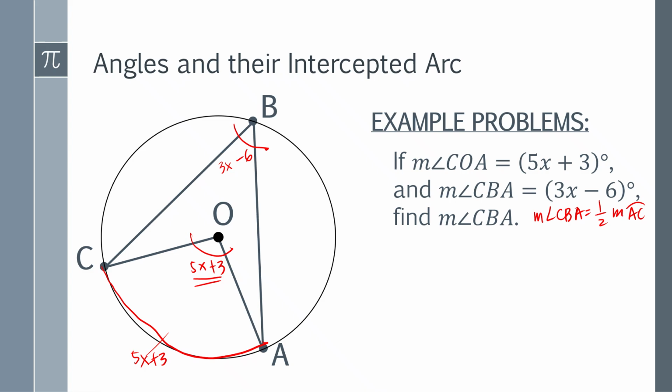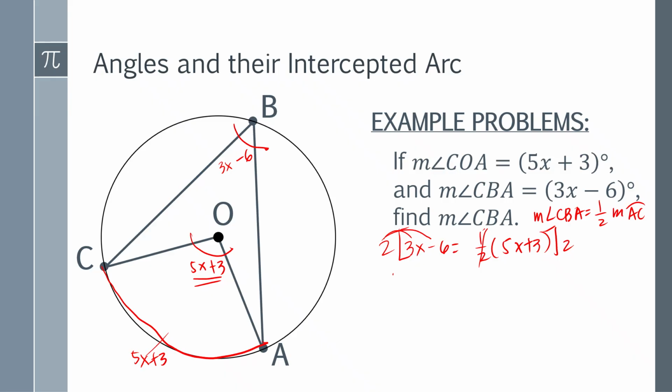So therefore, the measure of angle CBA, 3x minus 6, is equal to 1 half of 5x plus 3. Since there is 1 half here, you have to multiply both sides by 2, so that we remove the 1 half. And this one, we have to distribute.